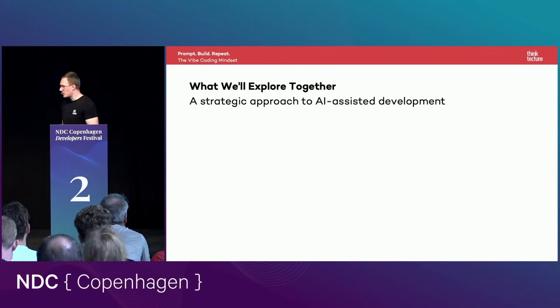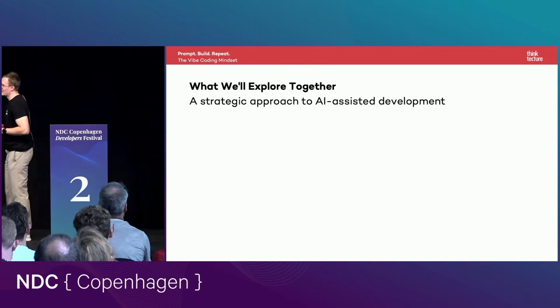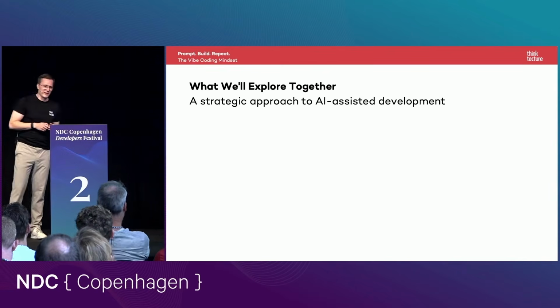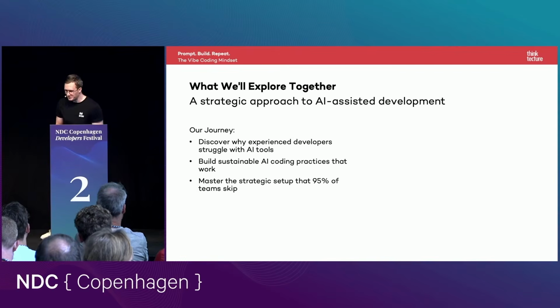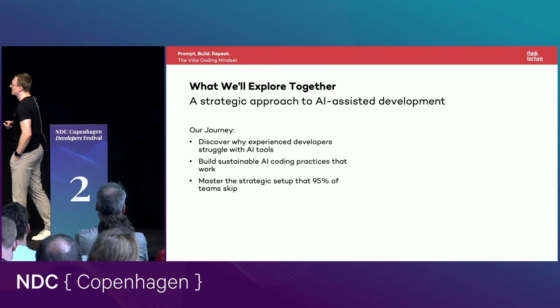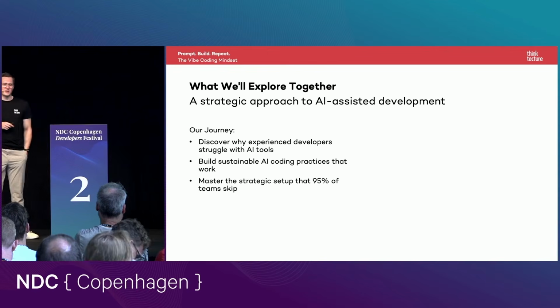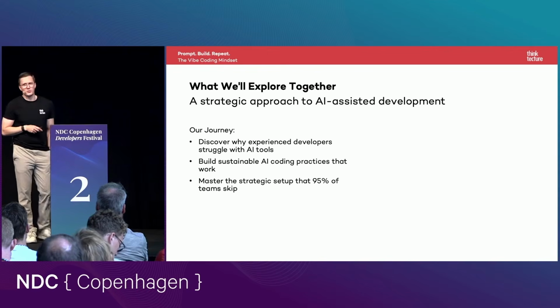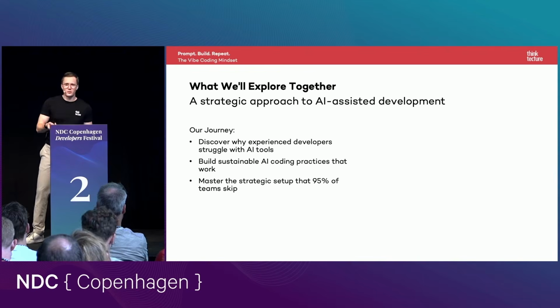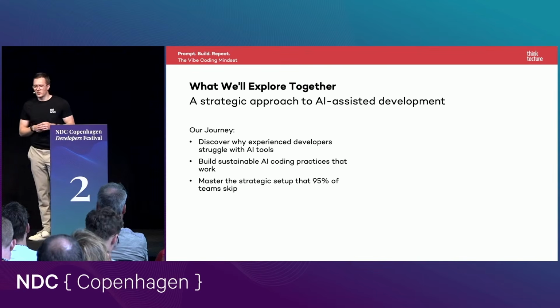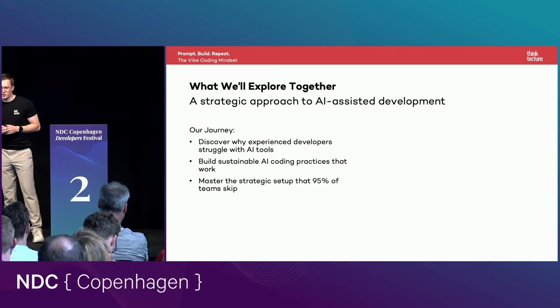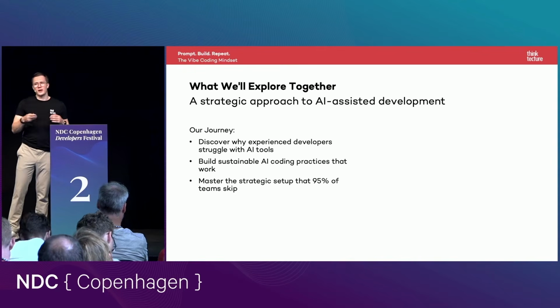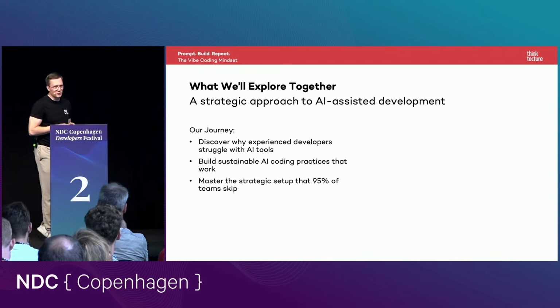So what is this talk about, and what is it not about? It's called the vibe coding mindset, but you will see that I have a critical view of this topic. Our journey is about discovering how we can set up a working AI coding environment, what you have to look at and which tools you can use. This should then help you write or generate production-ready code.